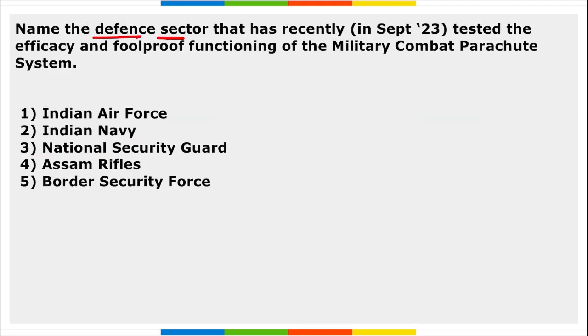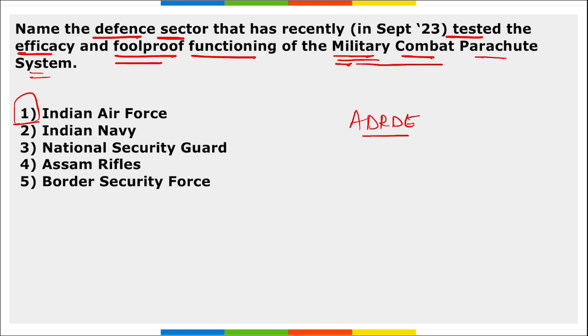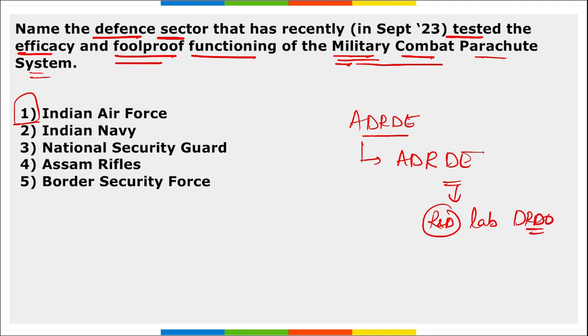Next, name the defense sector that recently tested the efficacy and foolproof functioning of the military combat parachute system. That is, Indian Air Force recently tested the efficacy and foolproof functioning of the military combat parachute system. Correct? And this parachute system was indigenously designed and developed by ADRDE. And what is this? This is your Aerial Delivery Research and Development Establishment. Correct? This is a lab, or we can say this is the Research and Development Lab of DRDO.